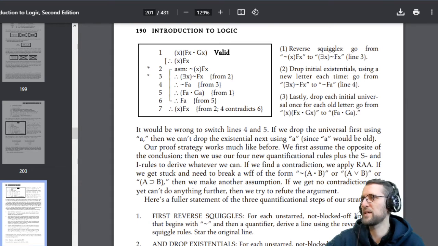Okay, and then we have the assumption it is not true that Fx, so we do a reduction ad absurdum. We just assume that this here is not true, and this will lead to a contradiction, and then we can conclude that this actually must be true. And for proving this, of course, we only use what we have in the premises. So, what we can derive here from 2, because we derived that it is not true that for all x, now we have a transformation into an existential quantification.